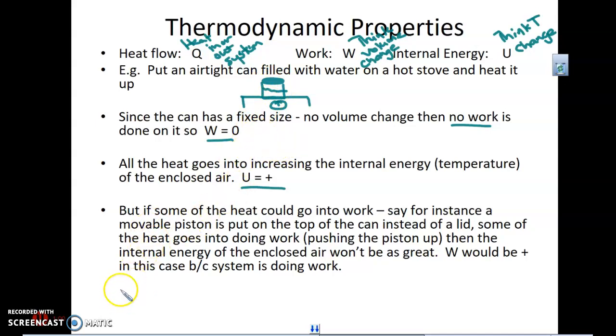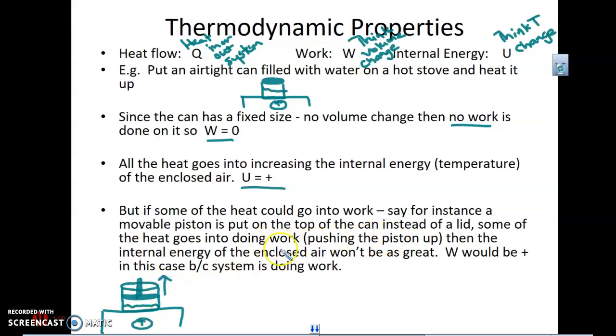But what if we, instead of putting an airtight can, which is a bad idea, we put a sort of movable piston. And this movable piston could go up and down as we heated this up on our little hot plate here. Heat it up, and the gas starts to move, hits the sides of the container, the pressure goes up, and the piston would go up.